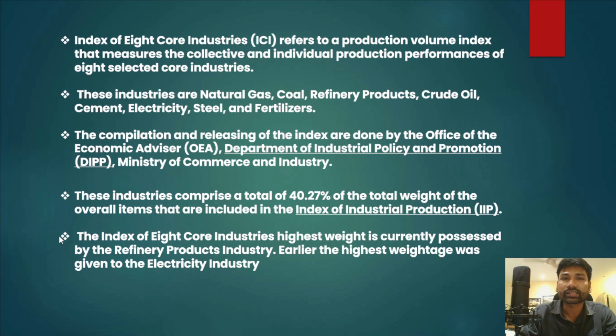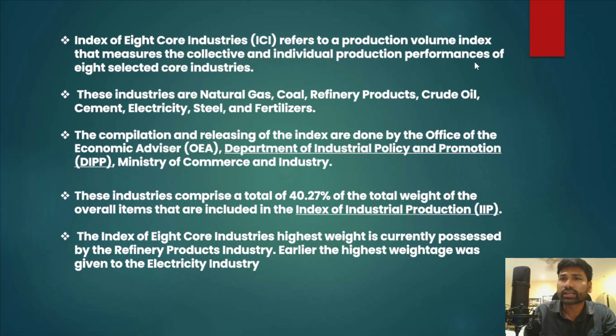Now we'll briefly understand what exactly is this index of industrial production, and at the same time the core industries or index of 8 core industries. The index of 8 core industries refers to a production volume index that measures collective and individual production performances of the 8 selected core industries.